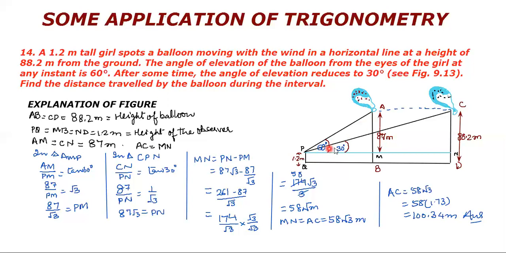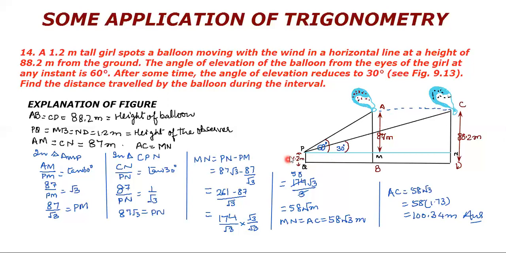Now, after some time, the balloon is at point C. The straight vision is still this line. And now my vision is changed from this angle to this angle. And now the angle formed in the eye is of 30 degree. So this time the angle of elevation is 30 degree. With this information, we need to find out the distance moved by the balloon.